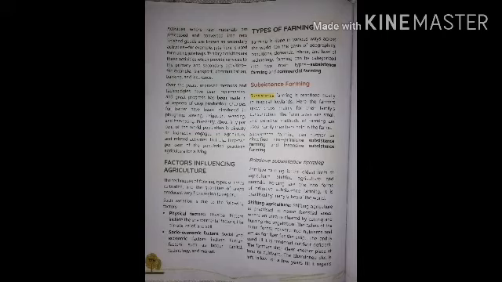Shifting agriculture is practiced in dense forested areas where an area is cleared by cutting and burning the vegetation. Why? If a farmer grows a crop on one land again and again, the crop will suddenly lose fertility, and the farmer will not get the desired output in the form of crops. So they go for a new land. They clear the forest and then grow a new crop over there.